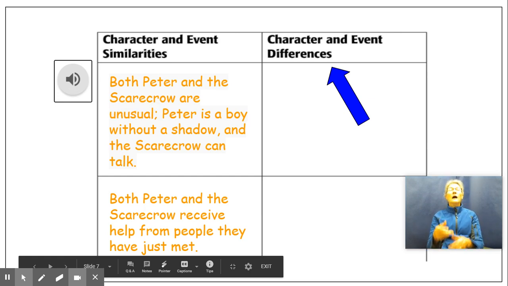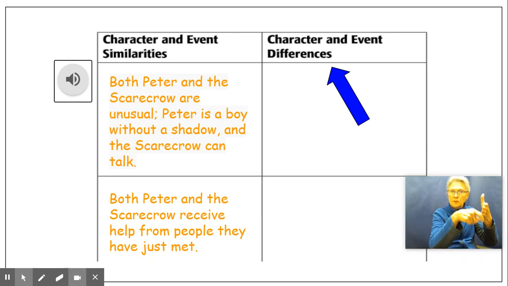Let's take a look at our graphic organizer before we start looking for differences. In the similarities, I first focused on the characters of Peter and Scarecrow. I jotted down, both Peter and the Scarecrow are unusual. Peter is a boy without a shadow, and the Scarecrow can talk. We found both pieces of evidence in both of those texts, so I can leave that in my graphic organizer. Now let's look at the events that were similar. I wrote, both Peter and the Scarecrow receive help from people they have just met.